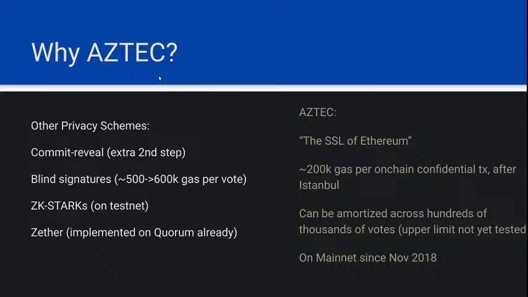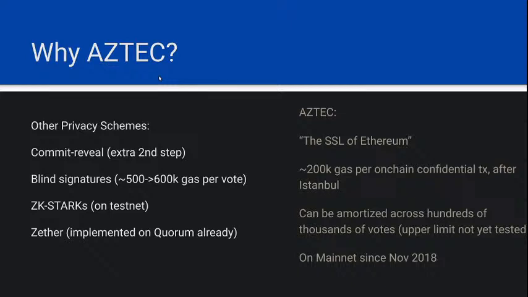So the advantage of AZTEC is sometimes called the SSL of Ethereum. That's a wide-reaching claim that kind of implies that it can encrypt any transaction, just like HTTPS or TLS can encrypt any web request. In our case, it has a good start. So it's encrypting basic operations, not general ZK snarks, but specific operations related to finance, financial applications, and asset transfer. It takes about 200K gas per on-chain confidential transaction. After the Istanbul hard fork, there's some precompiled elliptic curve math, which it now provides cheaper access to.